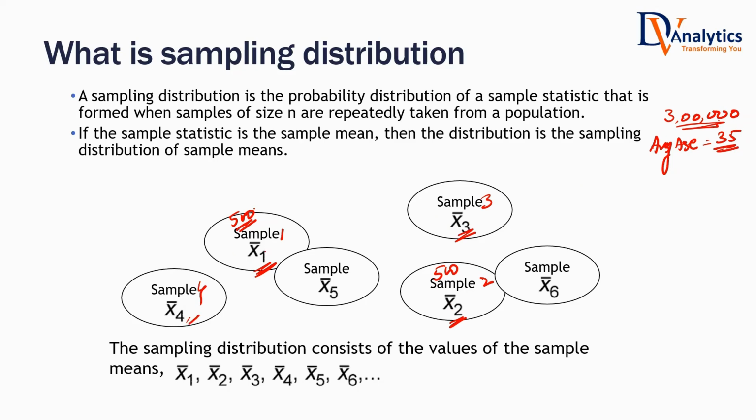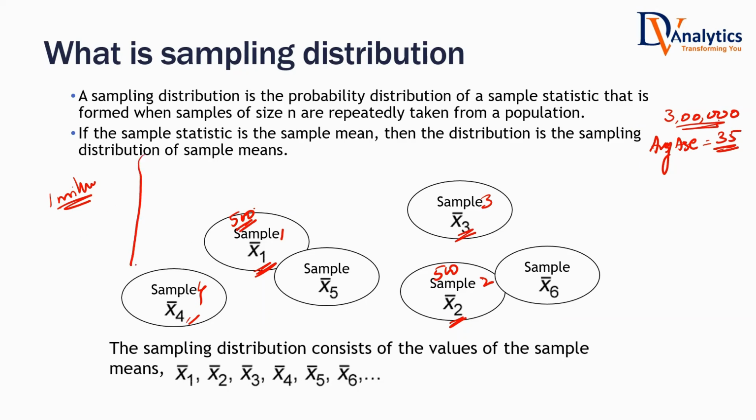Like that, I did this exercise infinitely many times. Whenever you think of infinity, maybe you think of a large number. Maybe I did this repeatedly around 1 million times. 1 million or more than that, I have done that. Maybe 1 crore times, 10 million times. I have repeated this process. What is the process? Tell me. I took a sample of 500 employees, calculated the average age. Sample of 500 employees, calculated the average age.